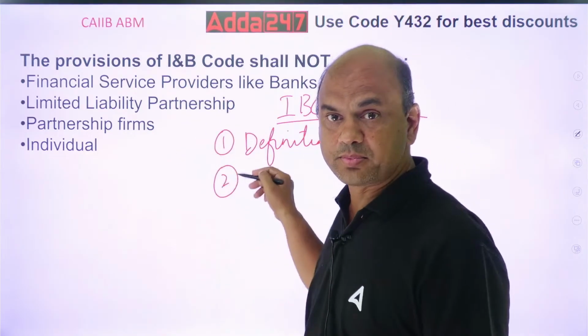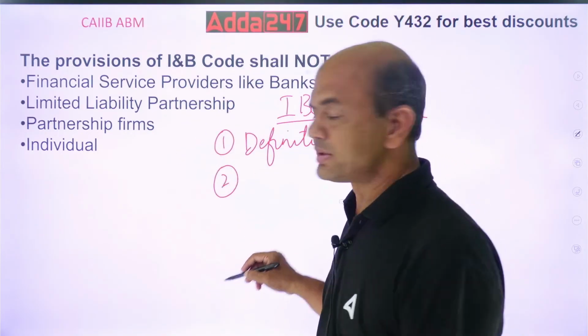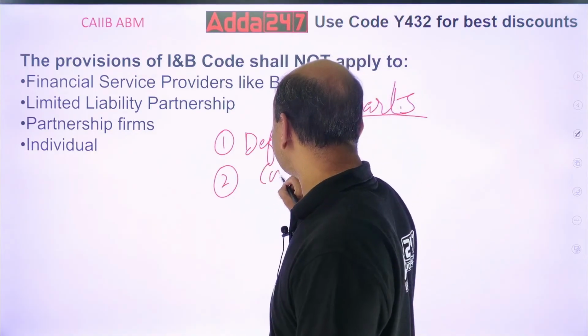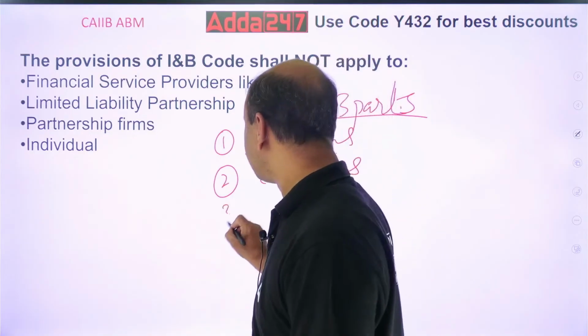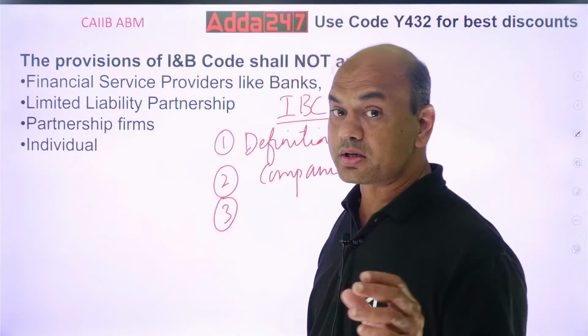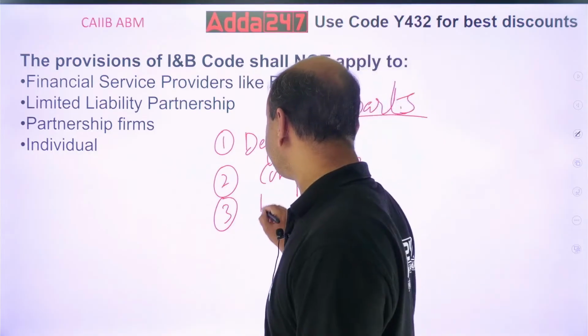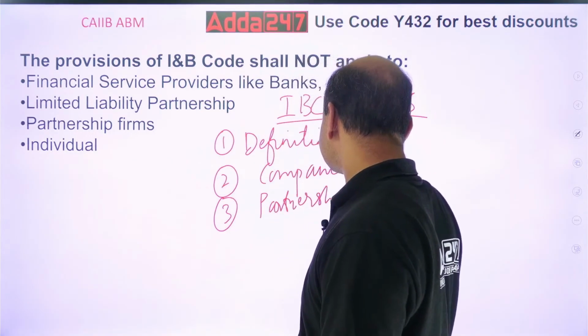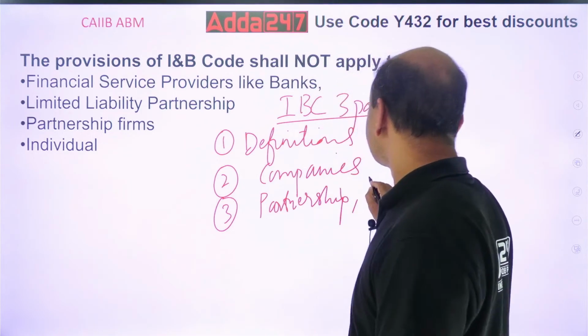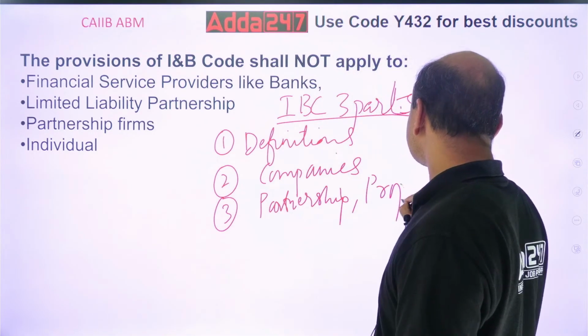These are defined in part 2. Private limited, limited companies are defined. And part 3 defines smaller entities: partnership firm and proprietorship. Proprietorship is also defined in this.